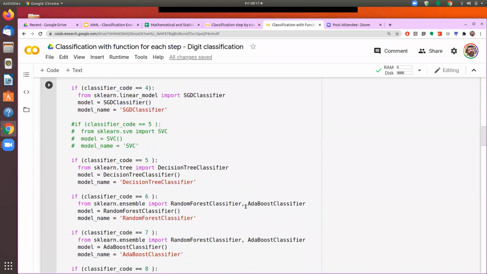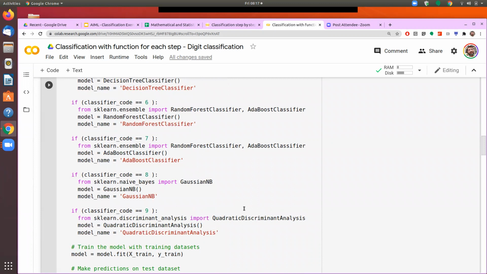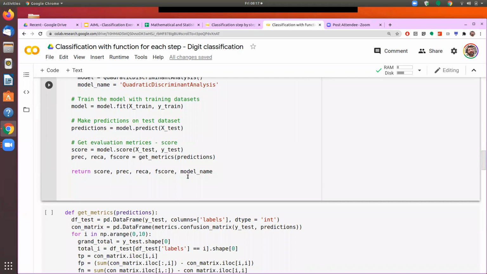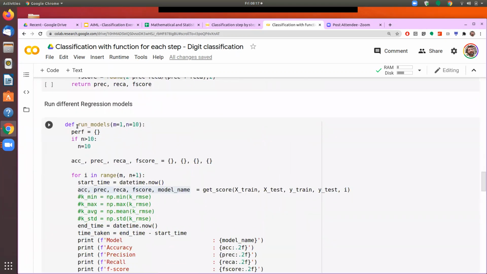So I don't have to manually select the model, manually create the instance of that, and manually run the cell which has the model.fit and so on. I don't have to do that, and that is the sole reason why I have created this function. Now I can call the function from another function, and the purpose of this one is whether I want to call only one or two or three of them. Okay, so we'll see that.